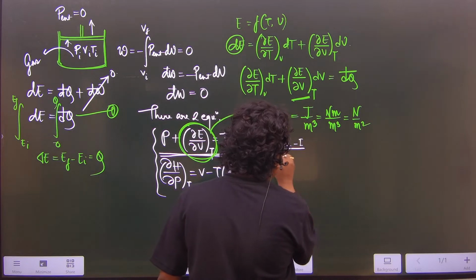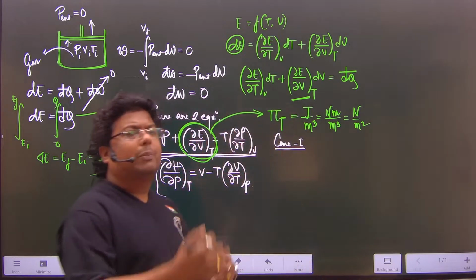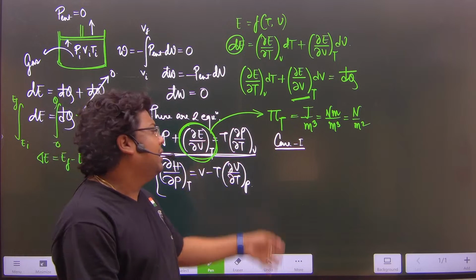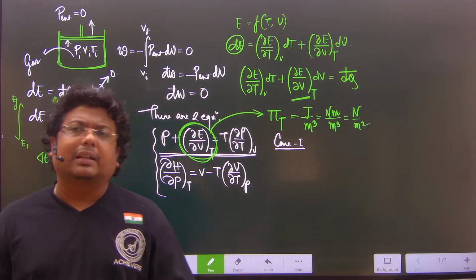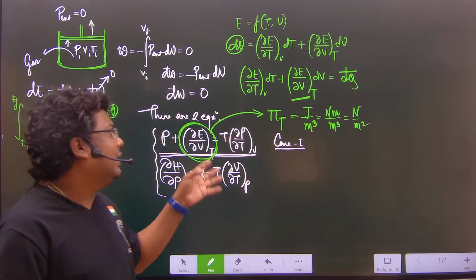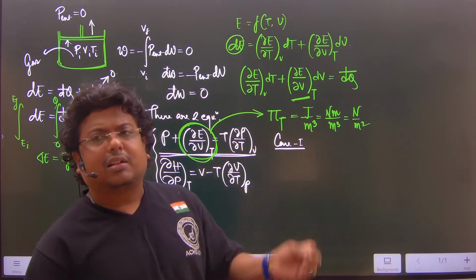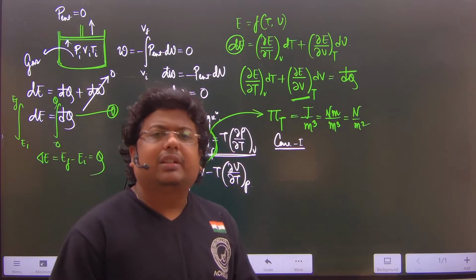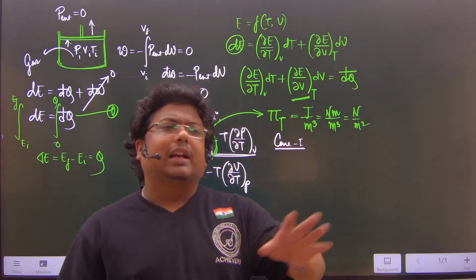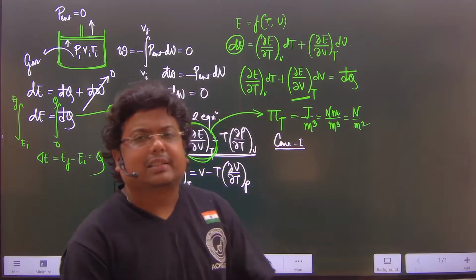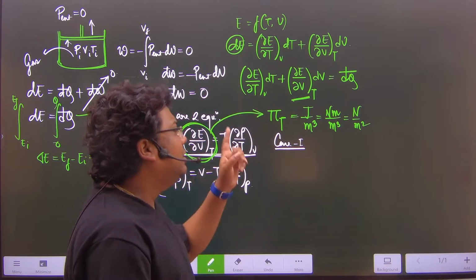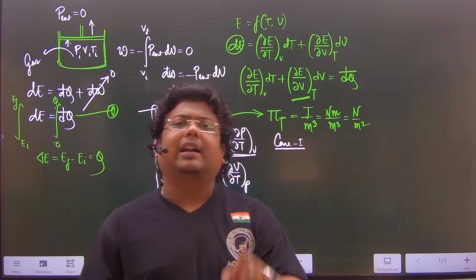There will be different options. A question can ask you to find out the internal pressure or (∂E/∂V)T for an ideal gas, with 4 kinds of options: 0, positive, negative, and so on.